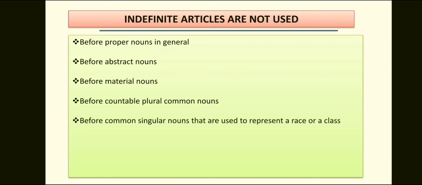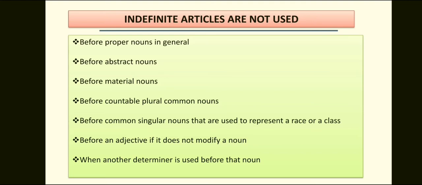Before common singular nouns that are used to represent a race or a class. Man is a social being. We do not say a man is a social being. Before an adjective if it does not modify a noun. How did you like the film? It is superb. Not it is a superb. When another determiner is used before the noun. This is his book. We do not say this is a his book.